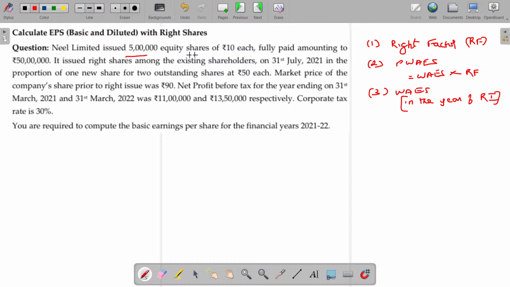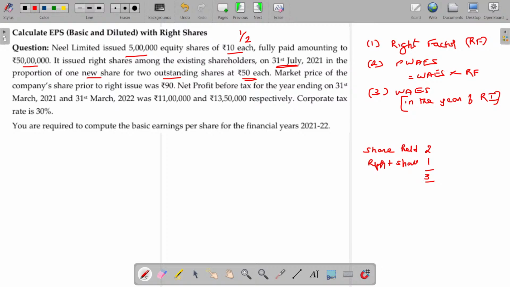NEEL Limited issued 5 lakhs equity shares of rupees 10 each, fully paid, amounting to rupees 50 lakhs. It issued right shares among the existing shareholders on 31st July 2021 in the proportion of 1 new share for 2 outstanding shares at rupees 50 each. 1 for every 2 shares held. If you hold 2 shares, how many shares will you get? Right shares you will get being 1. After the right share, total number of shares you will hold being 3.